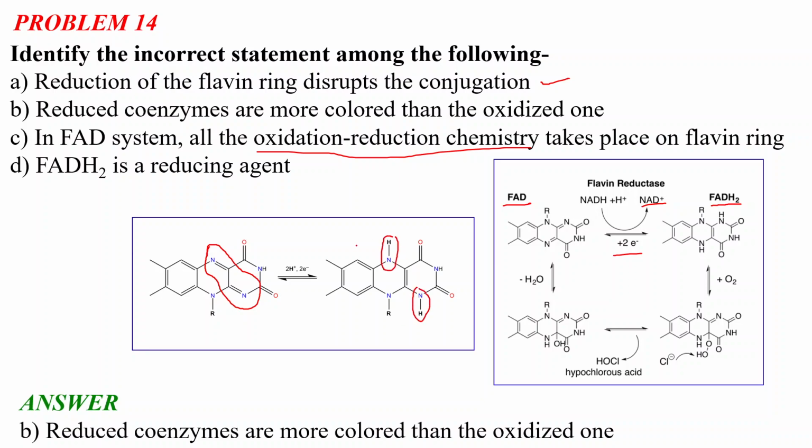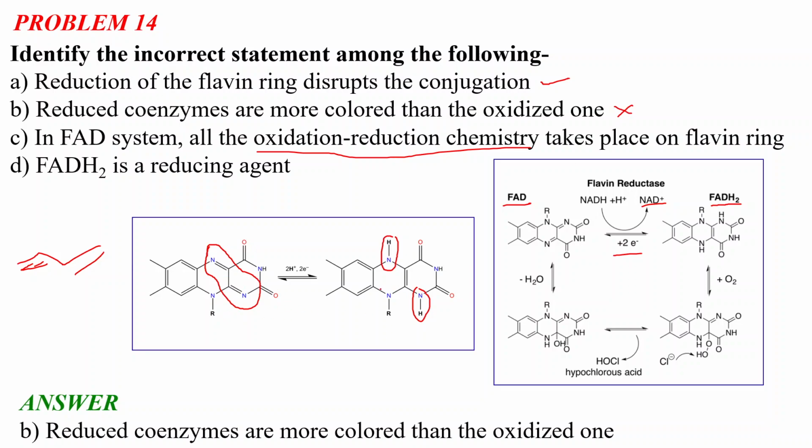Conjugation means there is a double bond, single bond, double bond. But upon reduction, there is no conjugation present. So reduction of the flavin ring disrupts the conjugation, and it is the correct statement. Now the second statement says the reduced coenzymes are more colored than the oxidized one. It is actually incorrect, because the more the conjugation, the more the color.